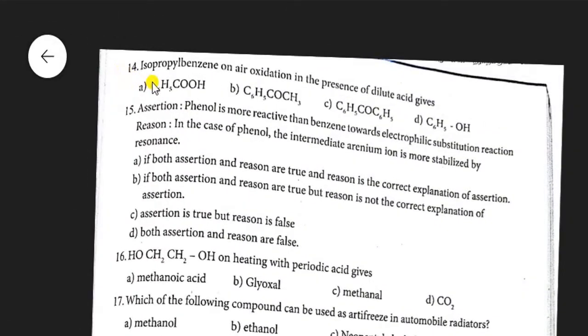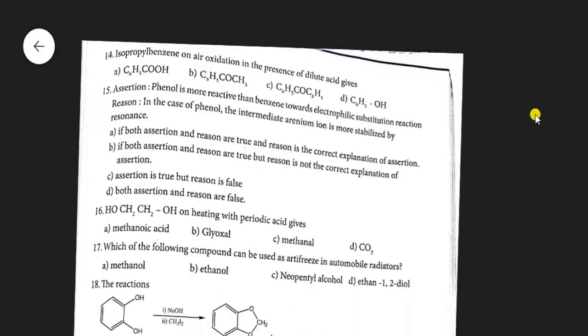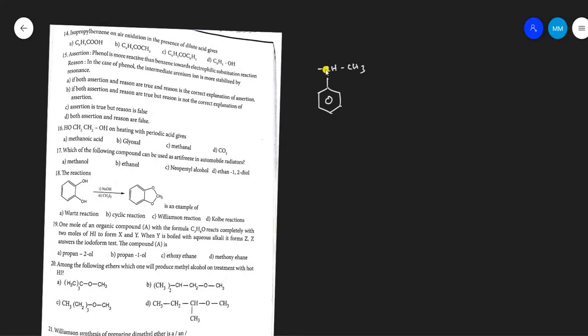Question number 14. The isopropyl benzene on air oxidation in the presence of dilute acid gives. Isopropyl benzene is also called cumene. It undergoes air oxidation to give the product like this, cumene peroxide.